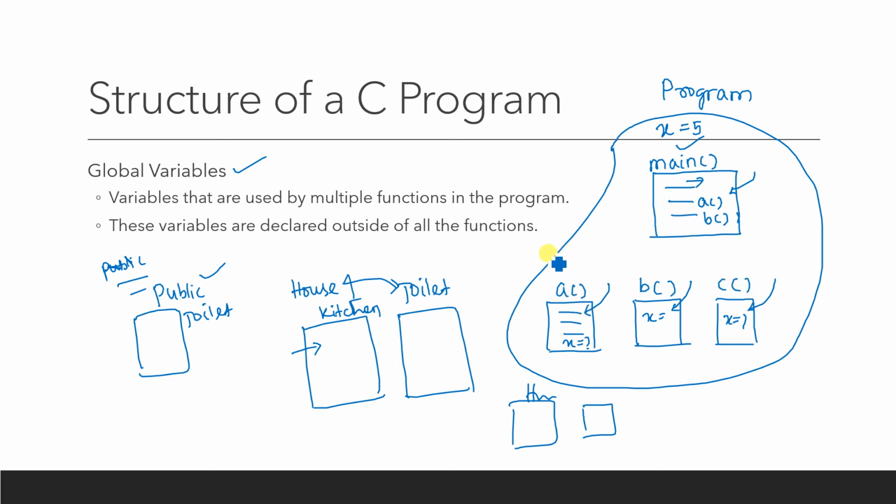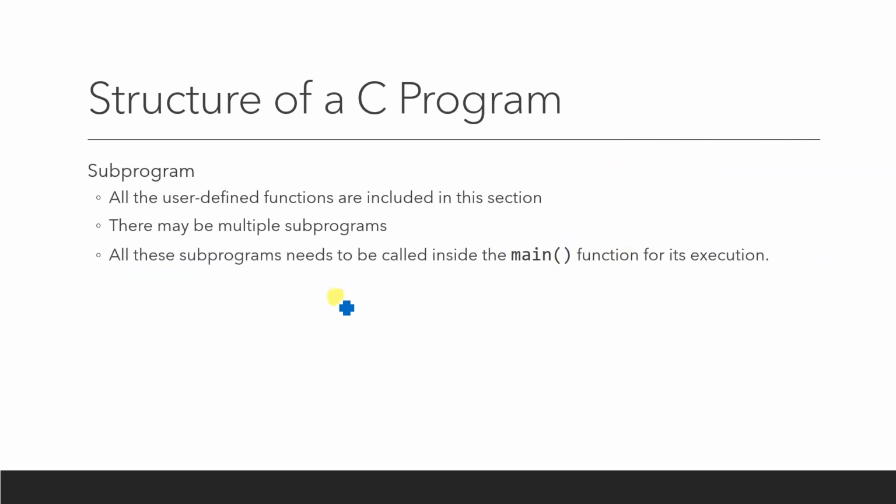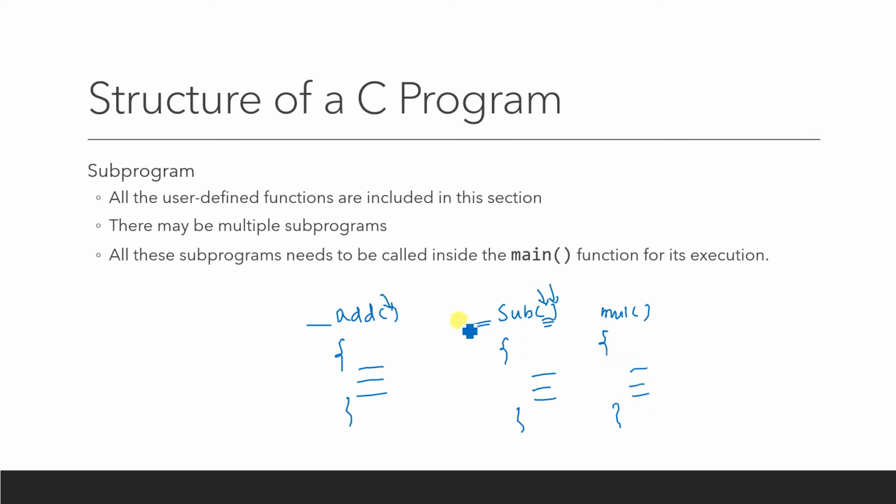If your program is too big, let's say you want to design a calculator, then for the add operation you may create one function and write the code for it. For subtraction you take another function, which may take two inputs, so you specify that input. The subtraction function may return something, which you specify too. Similarly the add function may take input and return output. For multiplication also you need to create a function. For every operation you may need to create functions.